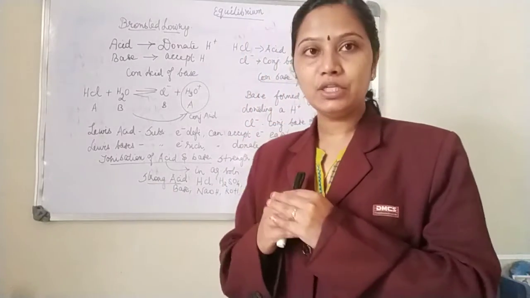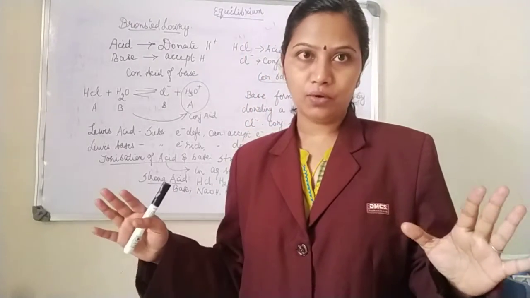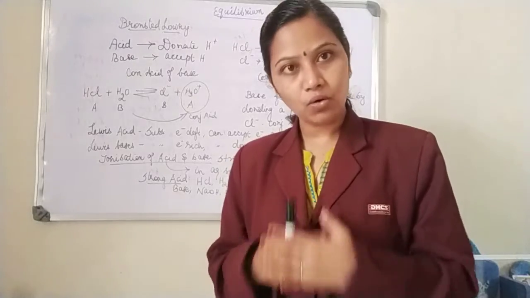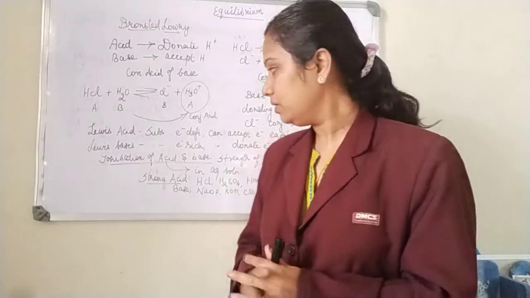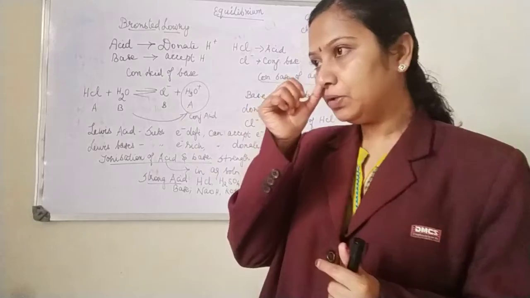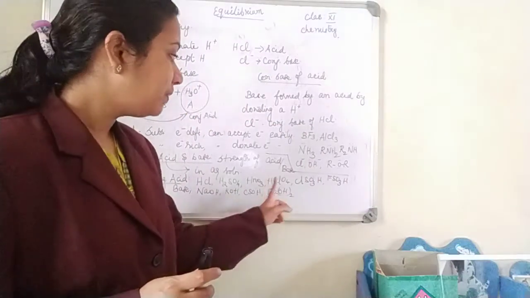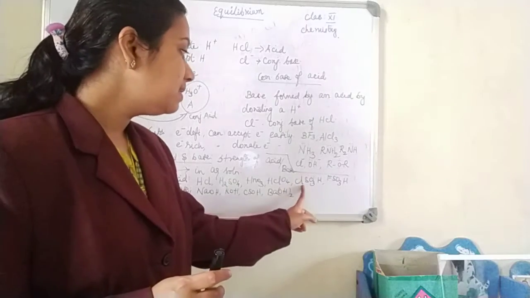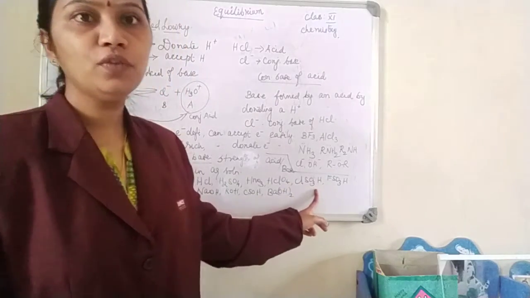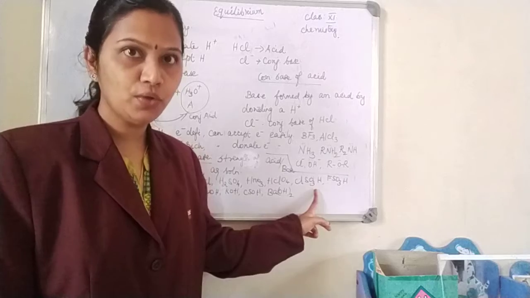Strong acids dissociate completely into ions, and weak acids do not dissociate completely into ions. Examples of strong acids include hydrochloric acid, sulfuric acid, and nitric acid. This is perchloric acid. This is chlorosulfuric acid. You know the formula for sulfuric acid as H2SO4.